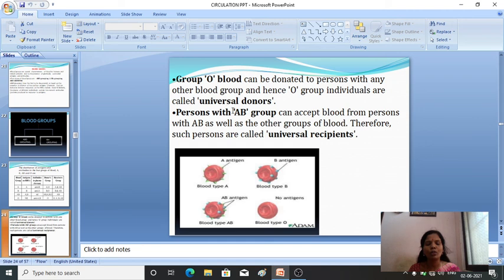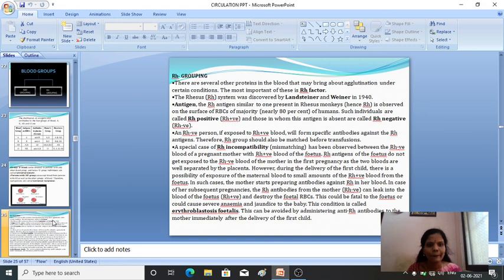Okay, so O group is commonly known as universal donor and AB is known as universal recipient. This is clear, blood grouping. So next we'll move on to another case, that is RH grouping. Again, this RH grouping is one of the very special cases we can say.